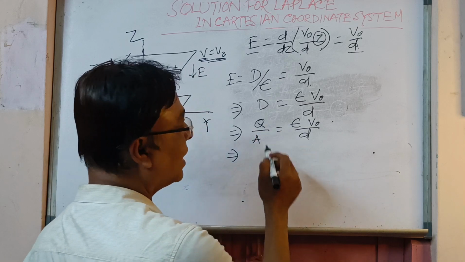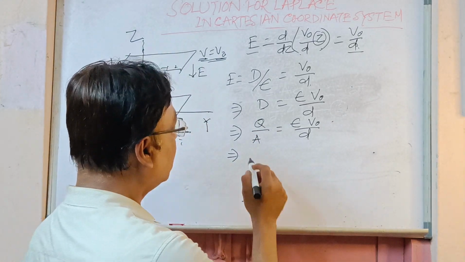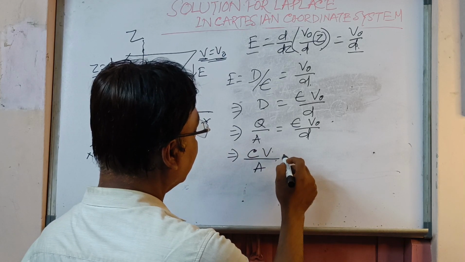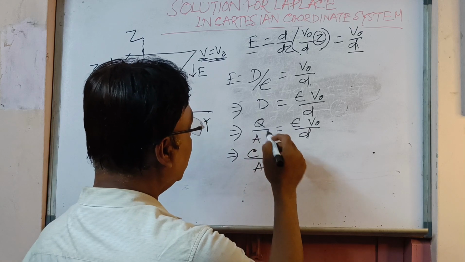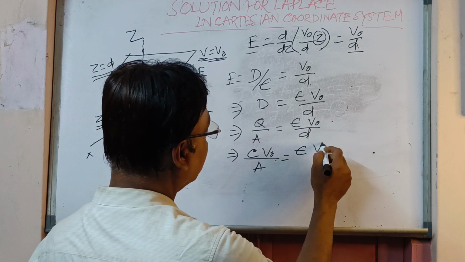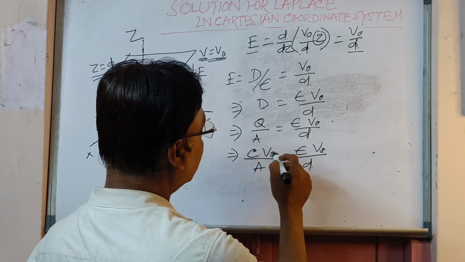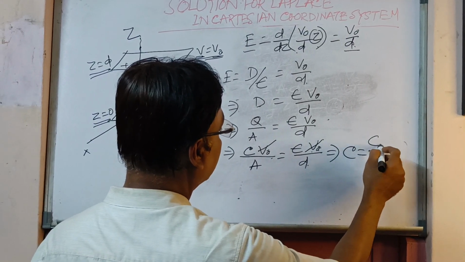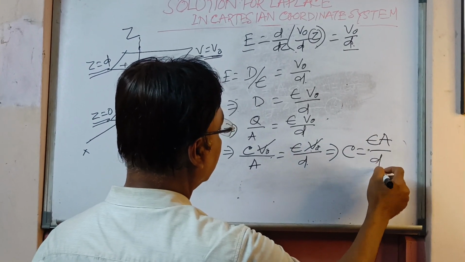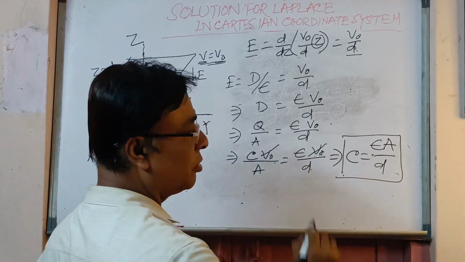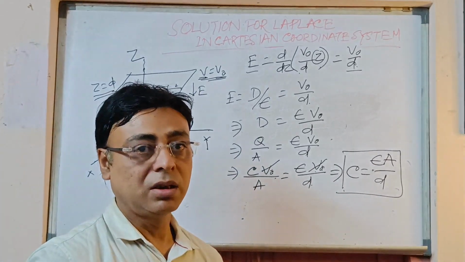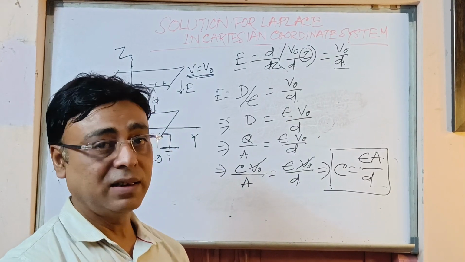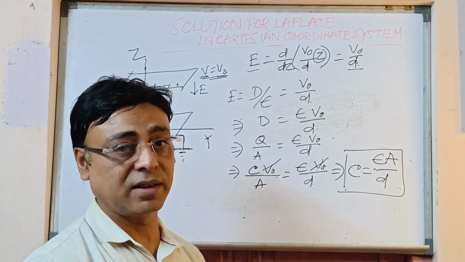Now we know that the charge is equal to C, the capacitance, into V0. So V0 gets cancelled, and that gives you C is equal to epsilon A by d. This is the required equation which we use for finding the capacitance of a parallel plate capacitor, and that is the solution of the Laplace equation in Cartesian coordinate system.